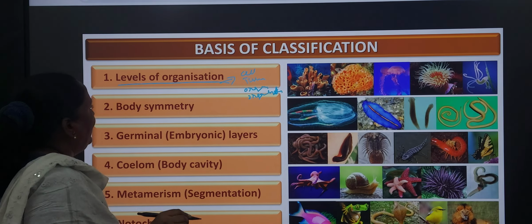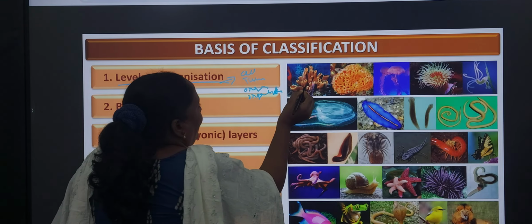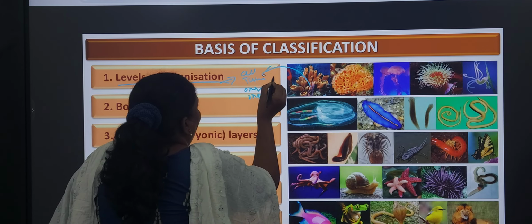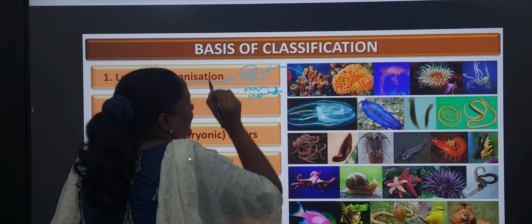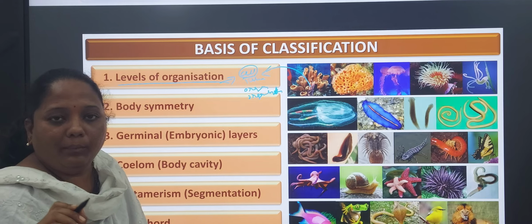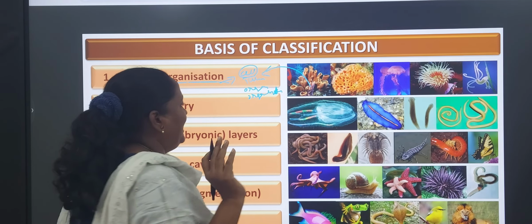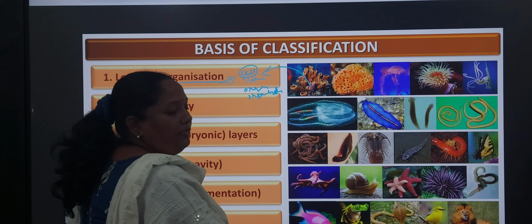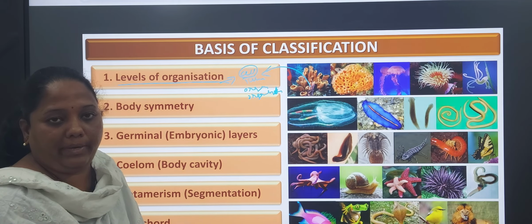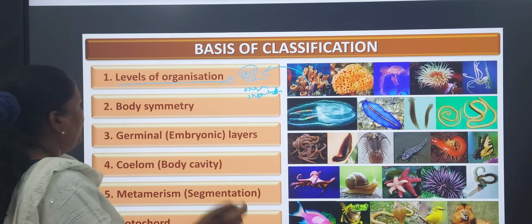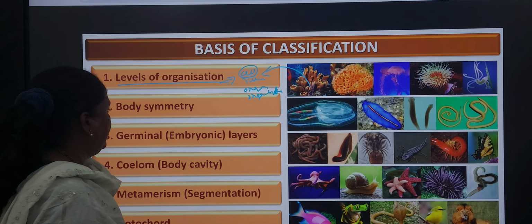For example, in the poriferans, the only level of organization is through the cells. Like that, depending on the different animals, it depends on the classification. So here it is the level of organization.